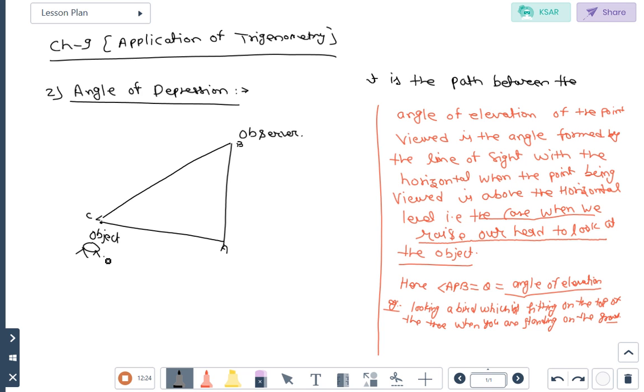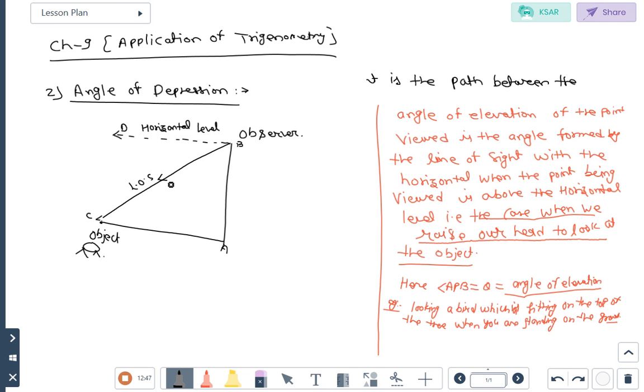That is parallel to AC, at point D. Understand the concept? So that is the horizontal level and BC is known as the line of sight.